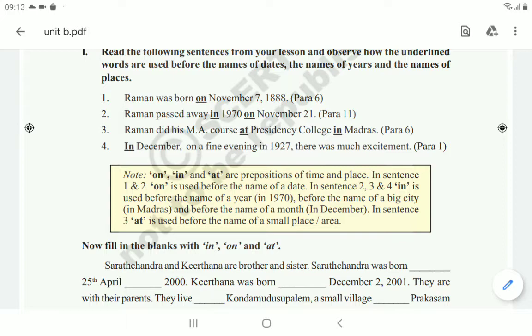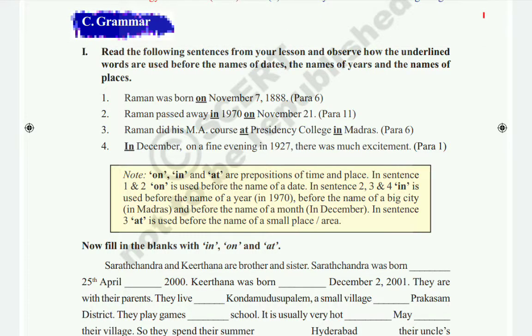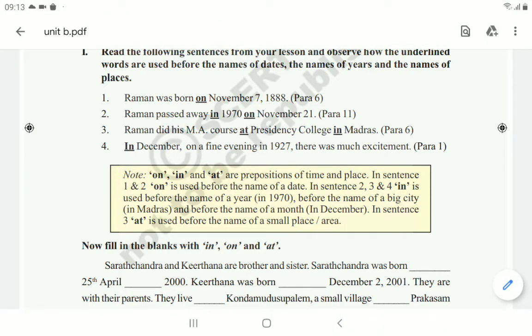Second one: Raman passed away on November 21 in 1970. Here you see, before the particular year they used in, and before the particular date they used on. And if you observe the third one, Raman did his MA course at Presidency College in Madras.